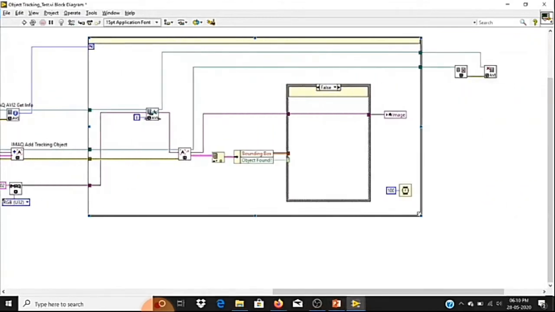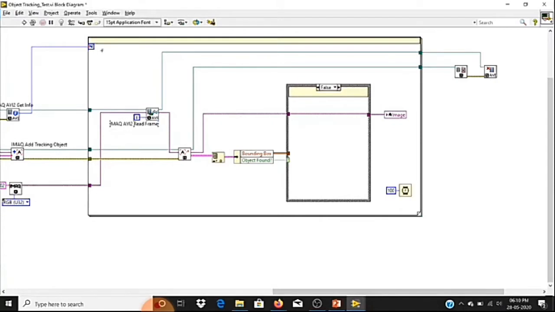Inside the loop we are using the AVI Read Frame function, which will help me get the video. To the frame number terminal I have connected I. That means in each iteration my I value will increment by 1, so I can make my video flow in sequence.